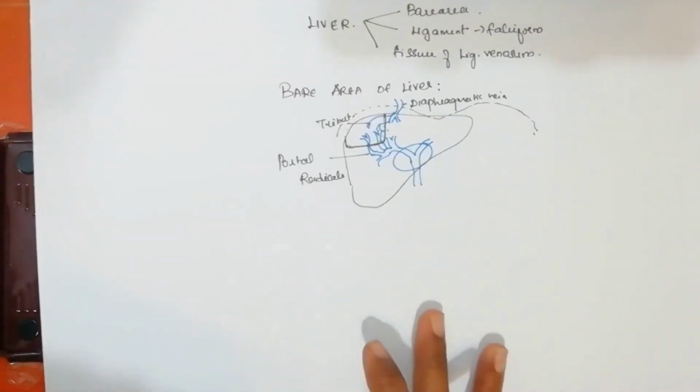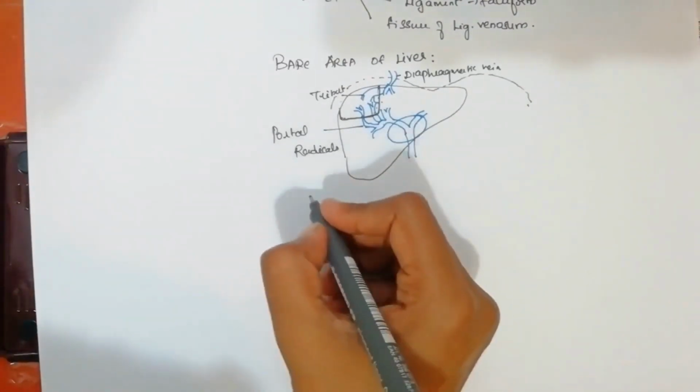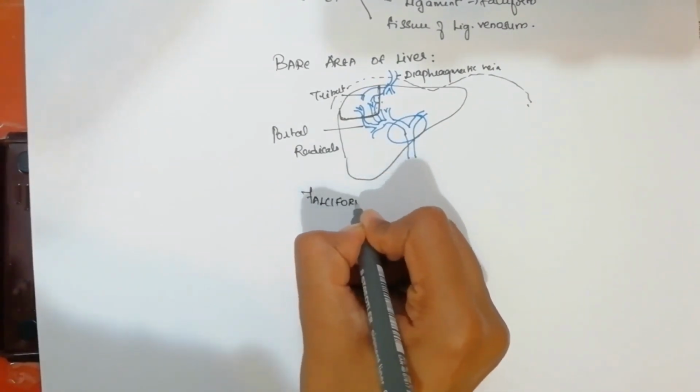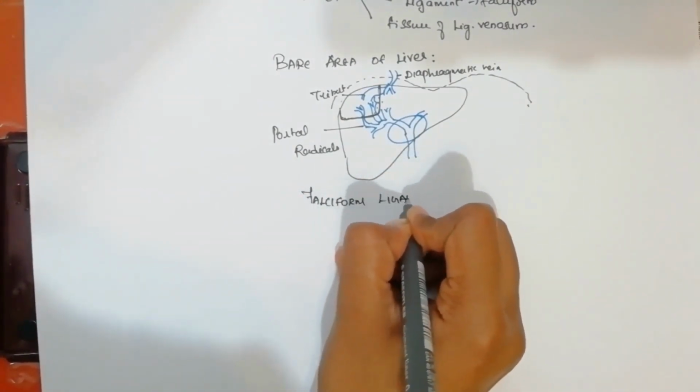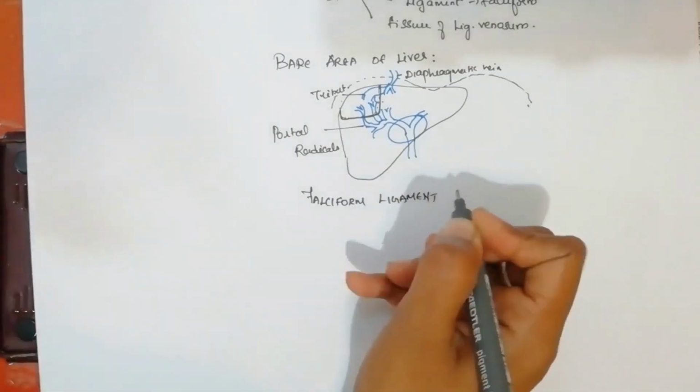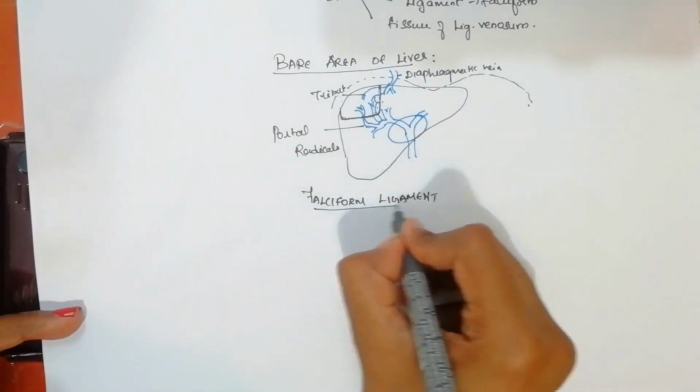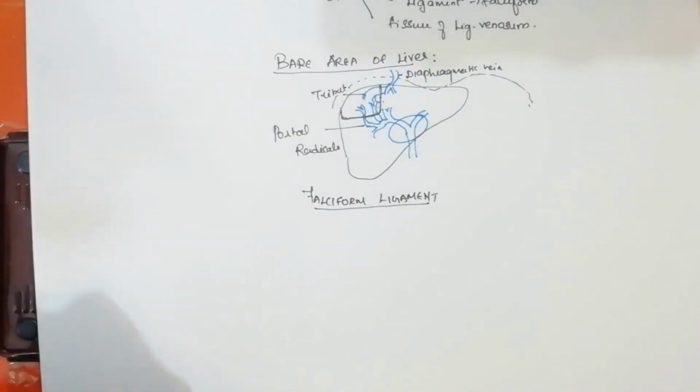Now we will move on to the other region, that is the falciform ligament. In the falciform ligament, in that region, we again have portal and systemic veins communicating.